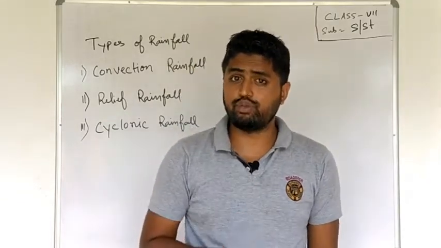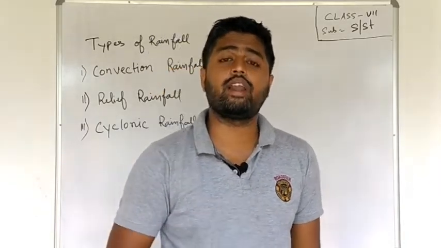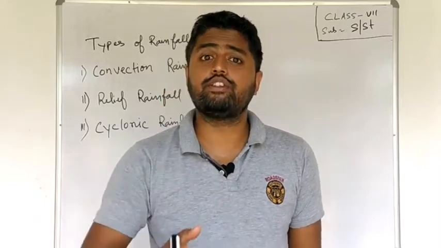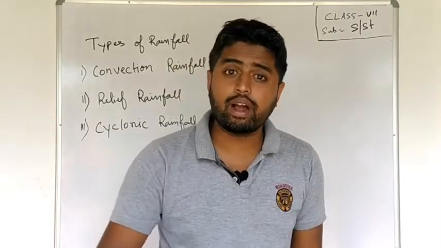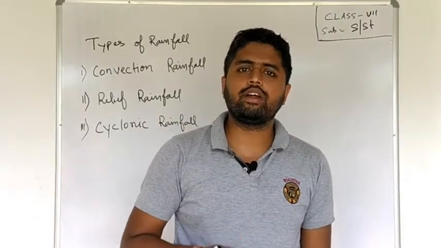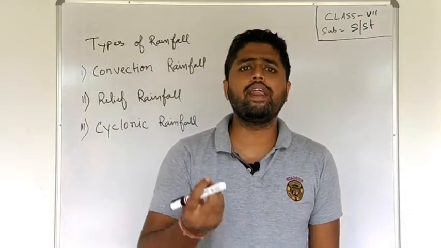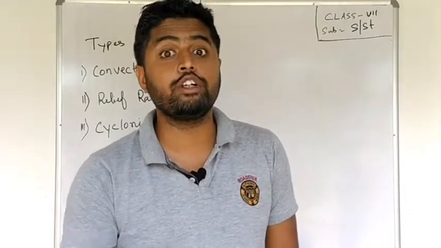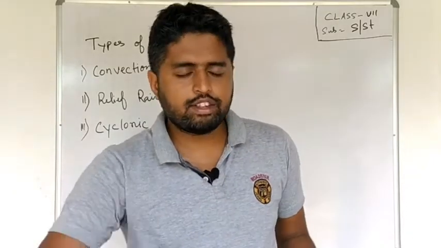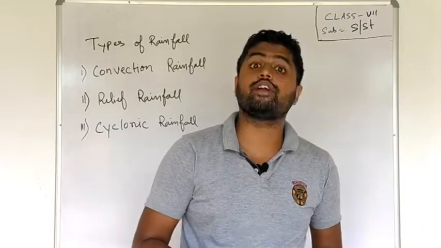Next comes the frigid zone. The frigid zone also has a very extreme type of climate. This region is totally covered with ice and snow, where agriculture is impossible, and it also receives very little rainfall due to the high altitude. Okay, so let us move on to our next topic, that is rainfall.